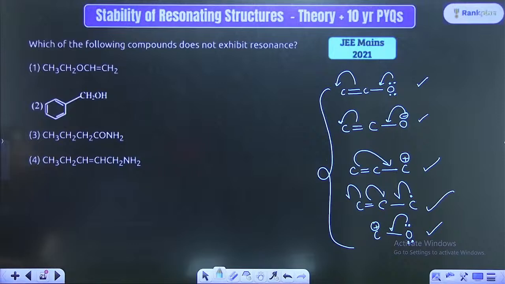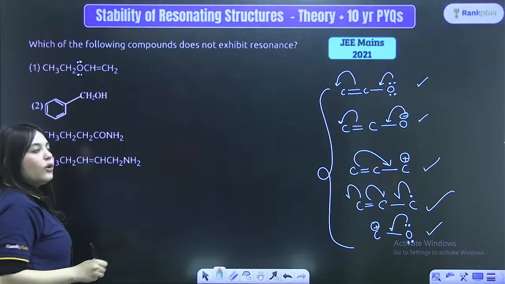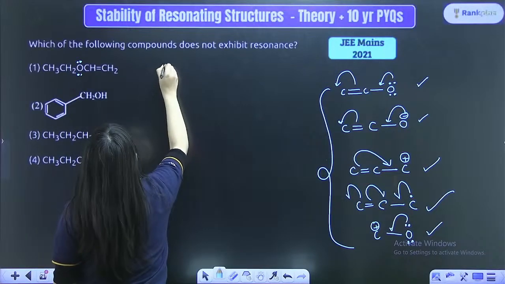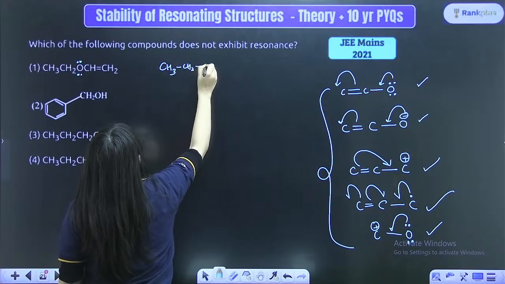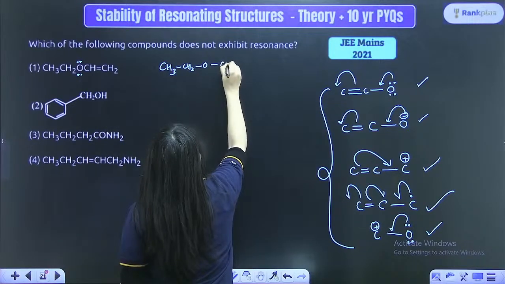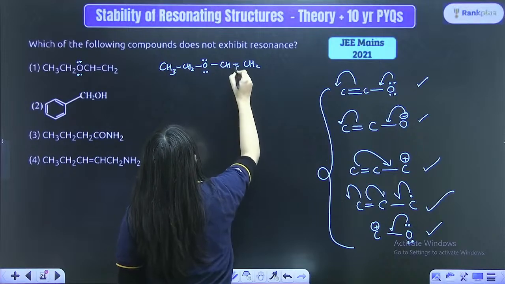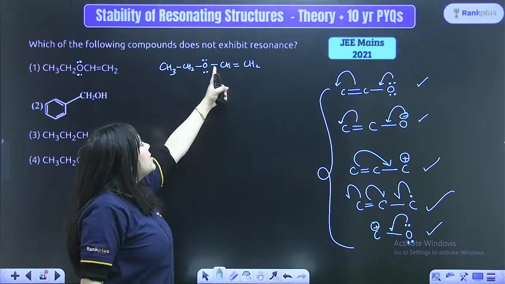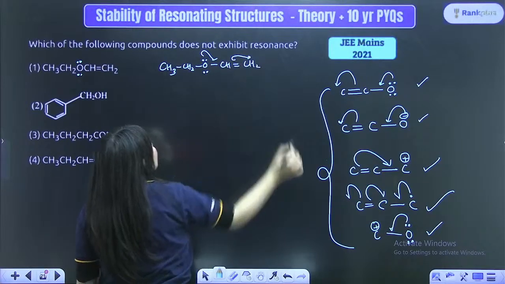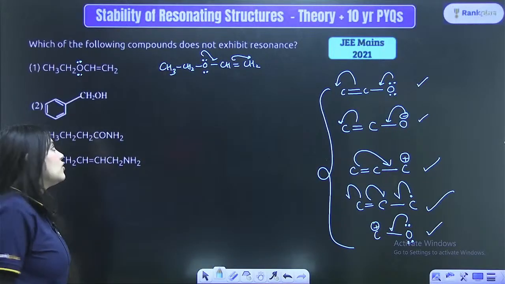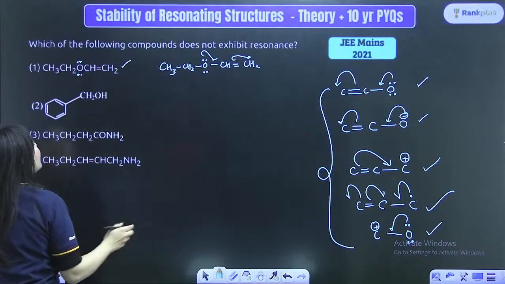Now look at over here. Can you see that here there is an OCH3, oxygen has a lone pair. So I'm writing it much more clearly. This is something like this: CH3, CH2O, and here it is CH double bond CH2, and here is the lone pair. Can everyone see there is a double bond followed by a single bond and a lone pair; it will definitely show resonance in this direction. In this direction, there is no other direction it can show. This will definitely show resonance.